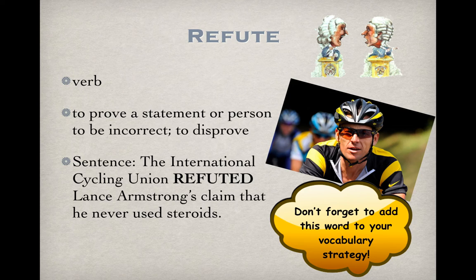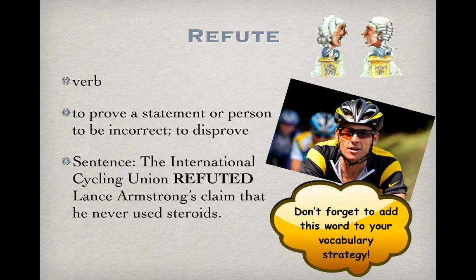The sentence in your book reads, the women's marathon in the Olympics has refuted former claims that women are physically incapable of running long distances. In other words, the marathon has proven that women can run long distances. Don't forget to add this word to your vocab strategy. And we'll be talking a lot more about refuting when we get to our debates and into argument writing.